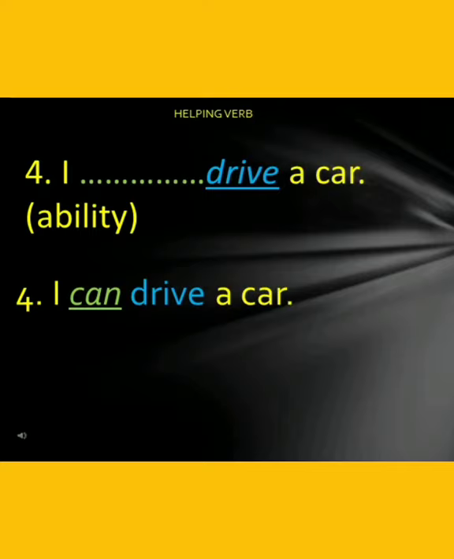The fourth example of a helping verb is I dash drive a car. Drive is the main verb and the main verb wants to express ability which it is unable to do. So the main verb will now take the help of a helping verb and then only it will be able to express ability, my ability to drive a car. So the helping verb that it will take help of is can: I can drive a car. So can is a helping verb and drive is a main verb.